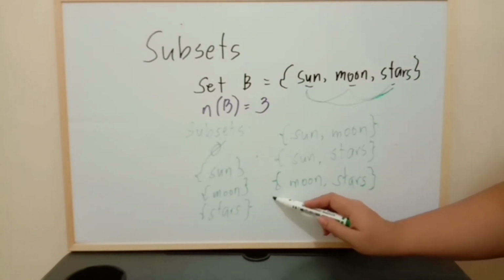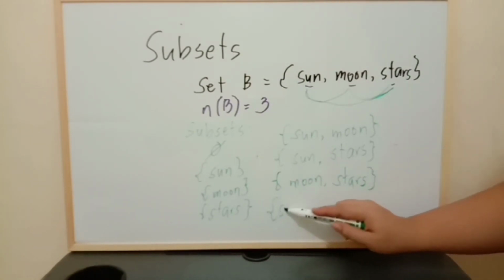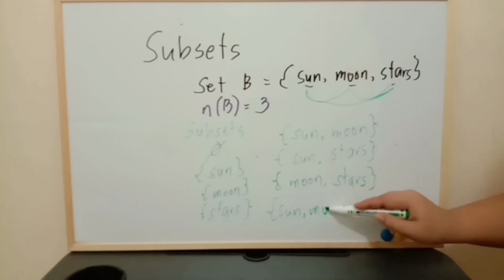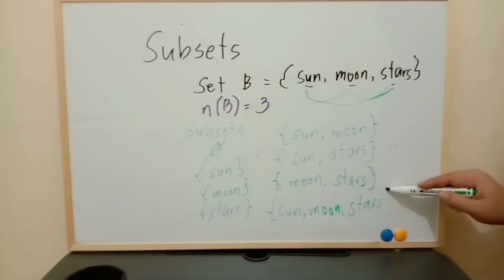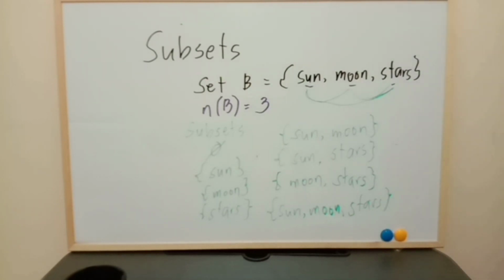Then our last subset is composed of 3 elements: sun, moon, and stars. How would I know how many subsets there are in a set? That is also easy. I will teach you how to compute it very fast.